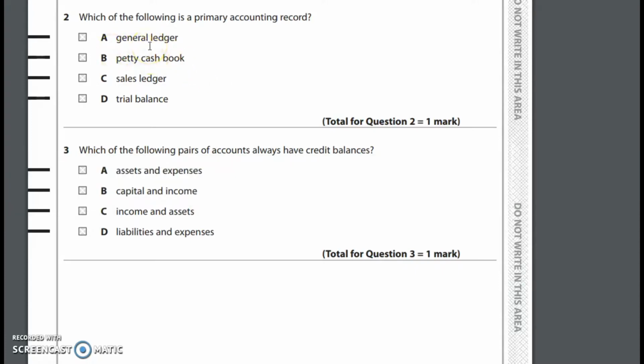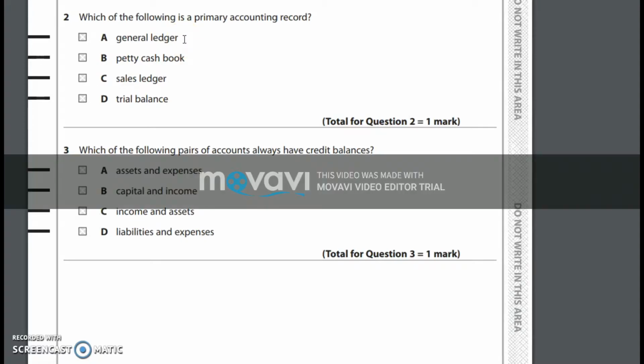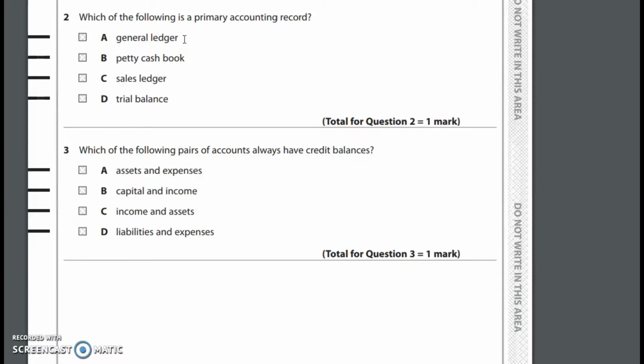So the general ledger is totally out, because the general ledger is prepared after preparing the books of prime entry. In simple terms, the general ledger is used to record all the T accounts except for cash, bank, trade receivables and trade payables. So it cannot be the answer, it's obvious.